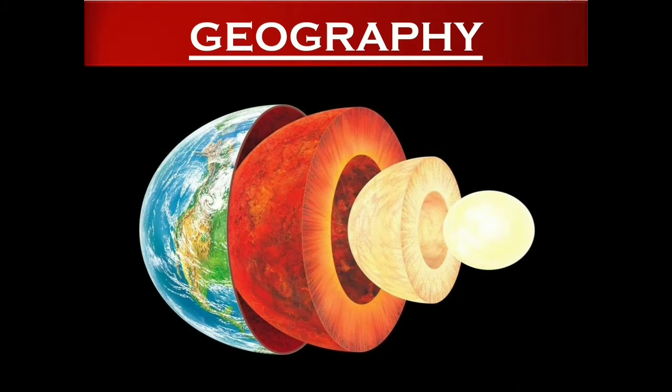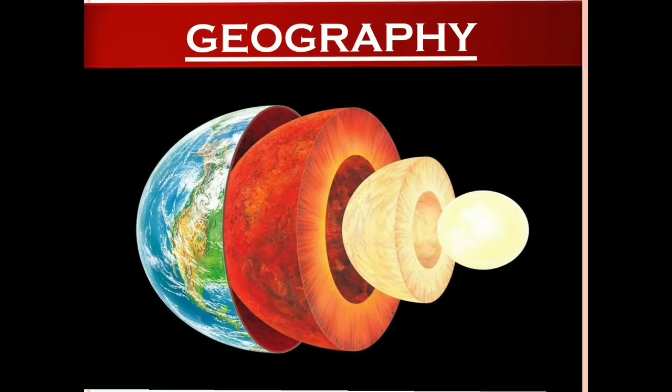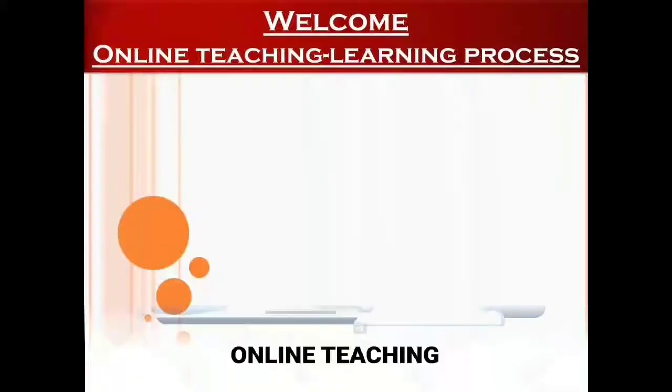Our earth is more than 4.5 billion years old, and it is continuously rotating and revolving around the sun with other planets. The continuous movement of the earth brings changes like the occurrence of day and night and seasons. Also, its effects we can see on the earth's crust. So in this lesson and further, we are going to study about it. So let's start our online teaching learning process.